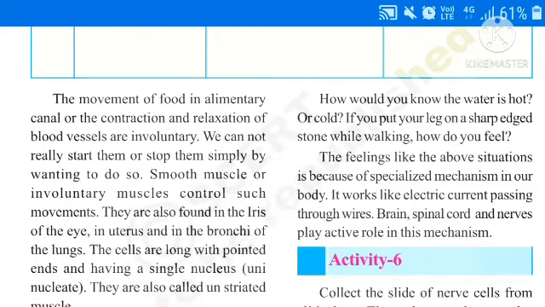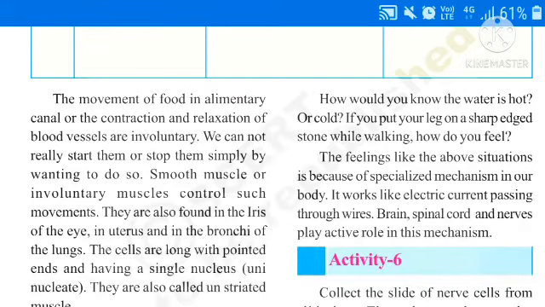This type of information, this type of messages, detecting by our sense organs. The sense organs consist nerve cells which receive information. This information sends towards the brain and spinal cord. Here brain and spinal cord analyze that information.